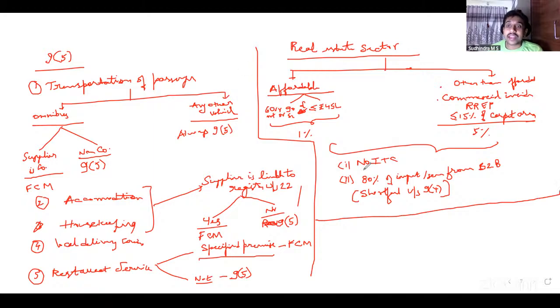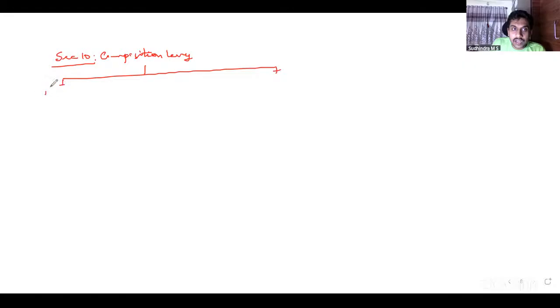After this, we had section 10 in this chapter, which talks about composition levy. Till here, everyone clear? Yes, sir. Under composition levy, we have two arrow marks, 10.1 and 10.2. 10.1 and 10.2 have three different types of activities. One is for manufacturers, one is for traders, and one is for restaurant services.